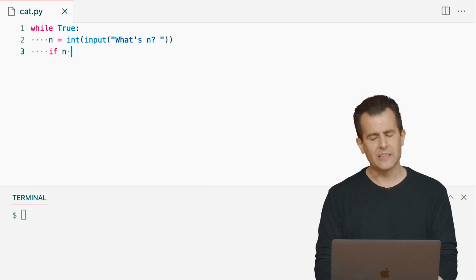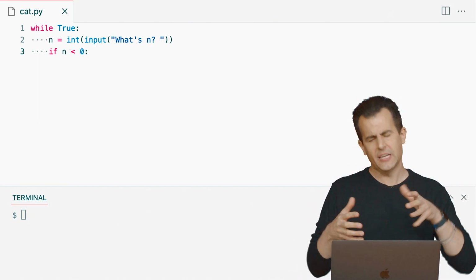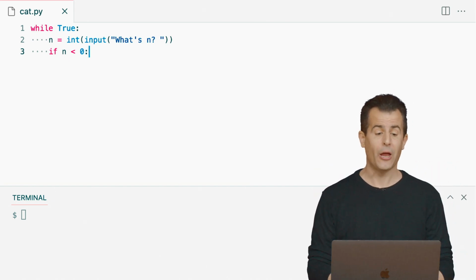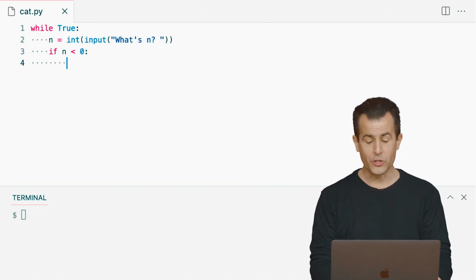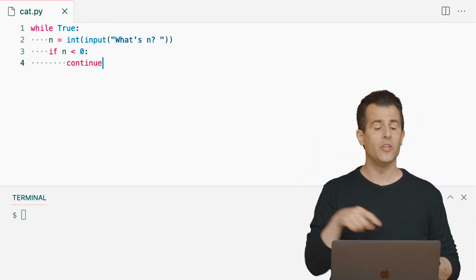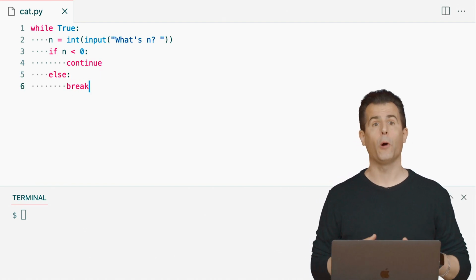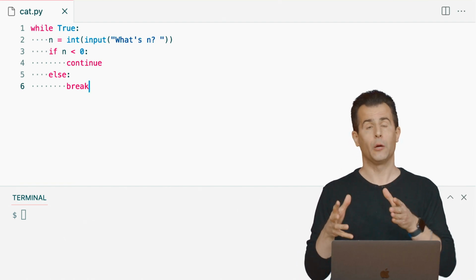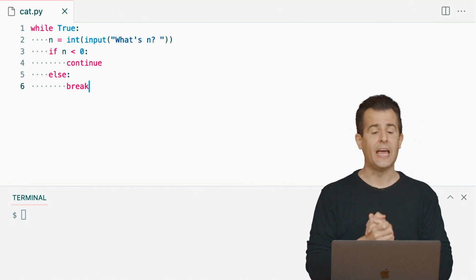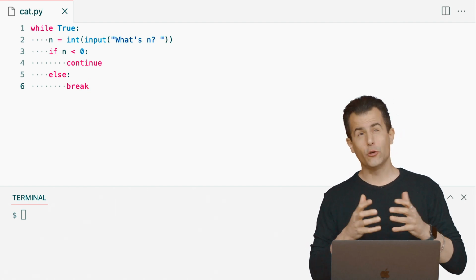So if n is less than 0, then I think we want Python to just continue to prompt the user again. That is, we want the code to stay in the loop, recall the input function, and hope that the user gives us a better answer than one that's less than 0. So let's just literally use Python's keyword continue, which says just that, continue to stay within this loop. Else, if it's not less than 0, let's go ahead and just break out of the loop altogether using another keyword in Python, break. Break will break you out of the most recently begun loop, in this case, if it's not the case that n is less than 0. So this will work, and it will allow us to get a value that's 0 or greater from the user.